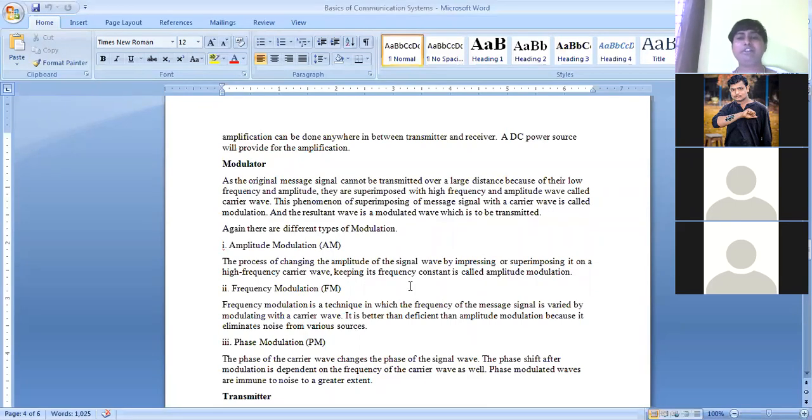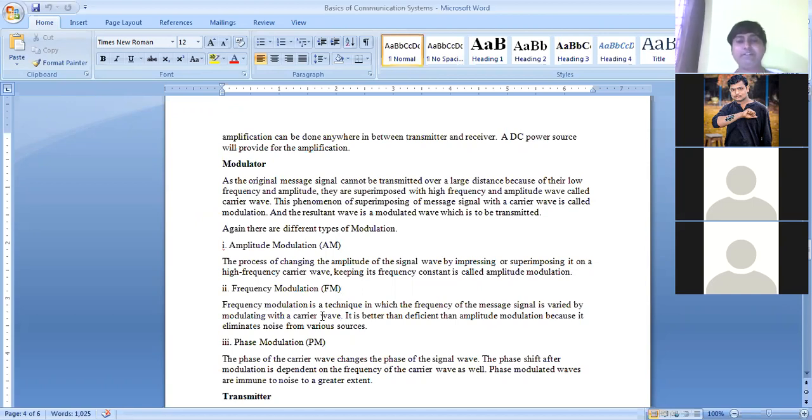In amplitude modulation, amplitude of the wave is changed. That means the process of changing the amplitude of signal wave by superimposing it on the high frequency carrier wave, keeping its frequency constant, is called amplitude modulation. So that means what happens in amplitude modulation? Only the amplitude of carrier will be changed by keeping its frequency constant.